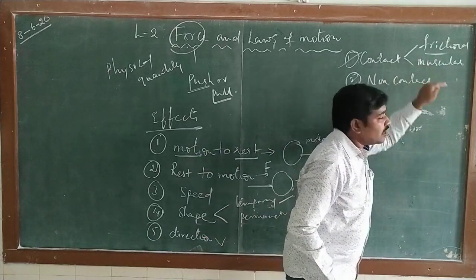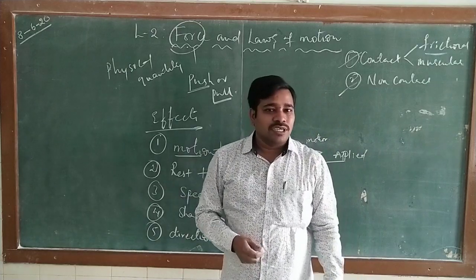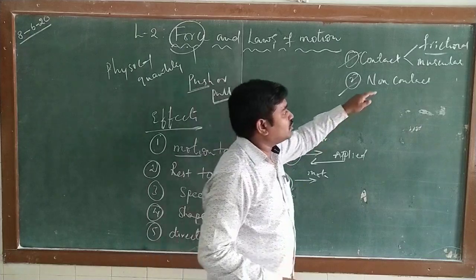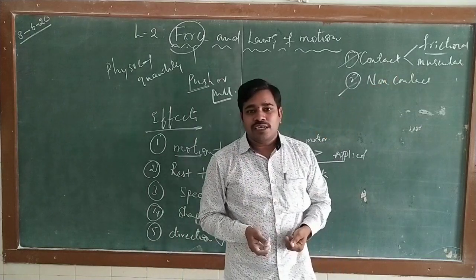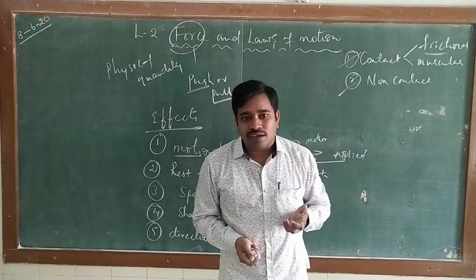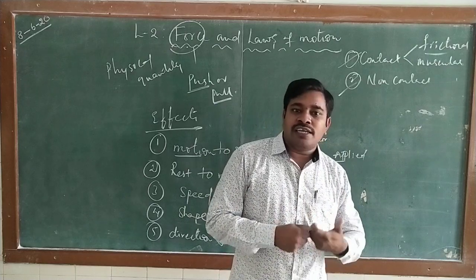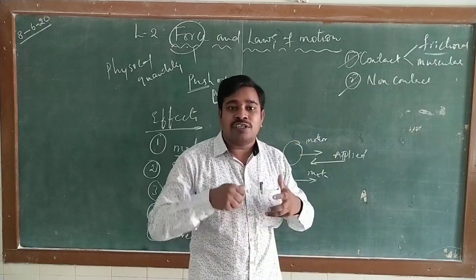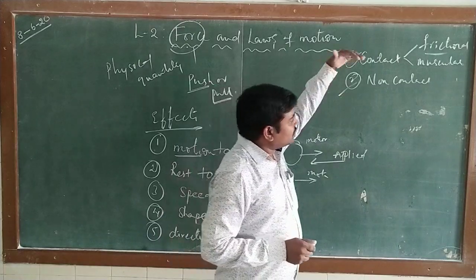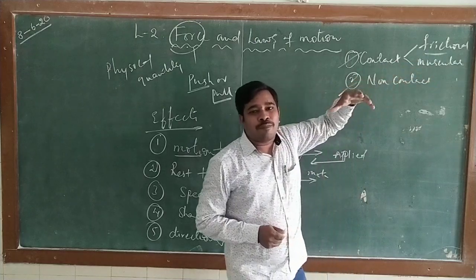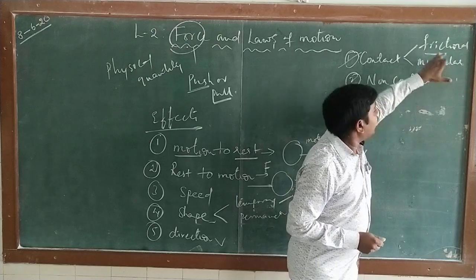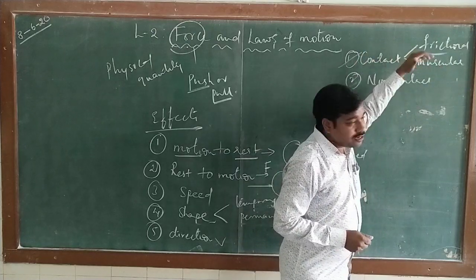And second, muscular force. So what is this muscular force? The force which is applied by the action of our muscles is called muscular force. In the human body, we have more than 630 muscles. Without those muscles, we can't do our work. Even in order to lift your bag, or to carry whatever things, whatever work you do daily, definitely the action of muscles is required. So muscular force is nothing but the force which is applied by the action of our muscles. And contact forces are of two types, friction and muscular.